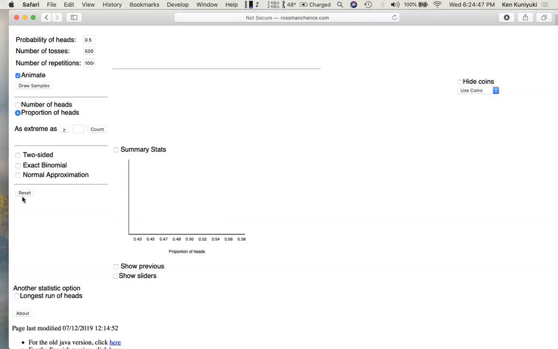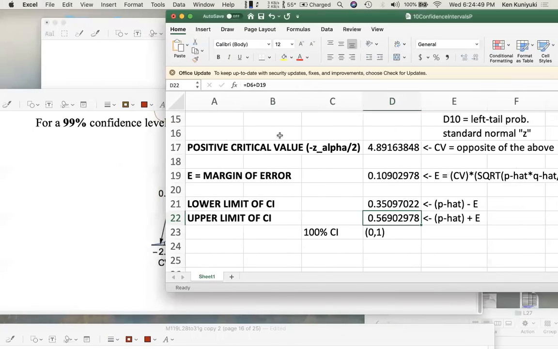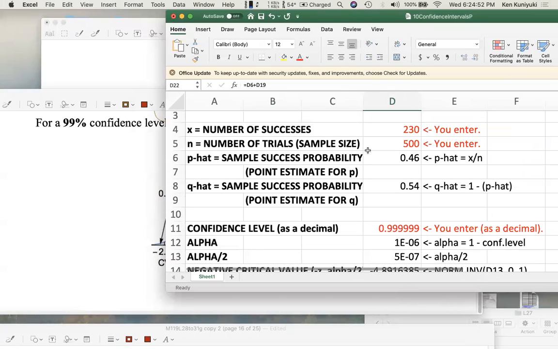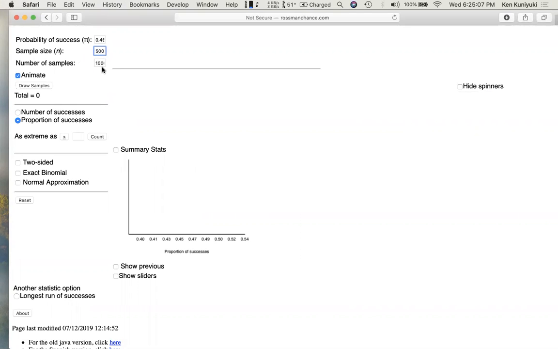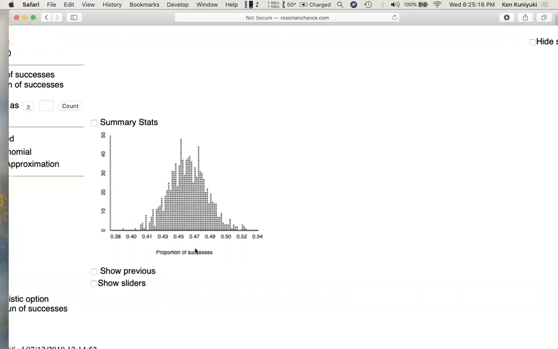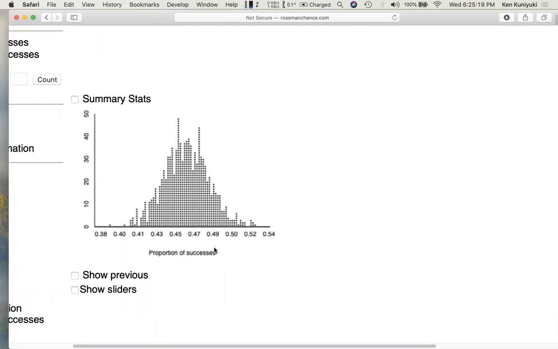Okay, so what do we do? We saw that in our actual sample, we got 46% heads, 230 heads out of 500. So in this applet, let's assume for now that the coin really was 46% heads. We have each of 1,000 people or 10,000 or whatever flip the coin 500 times, like we did. And then we get this dot plot for various values for p hat.